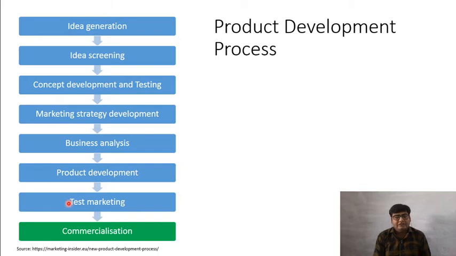We see if people are actually buying it or not, if there is actually demand for it or not, whether what we have predicted during our business analysis is actually true or not. We see if the customer is agreeing with us on how good our product is.